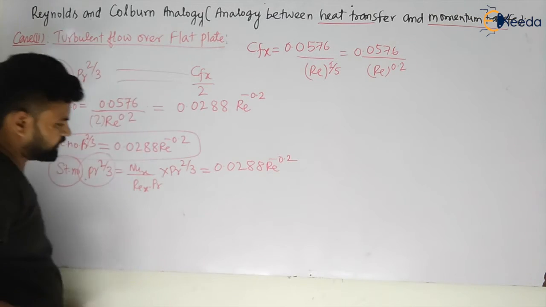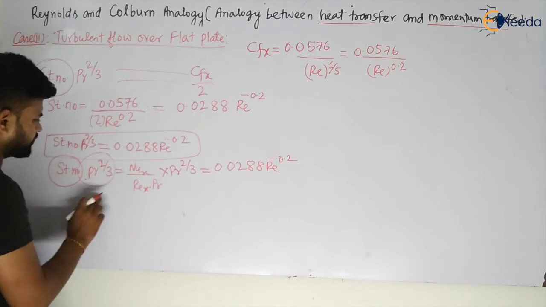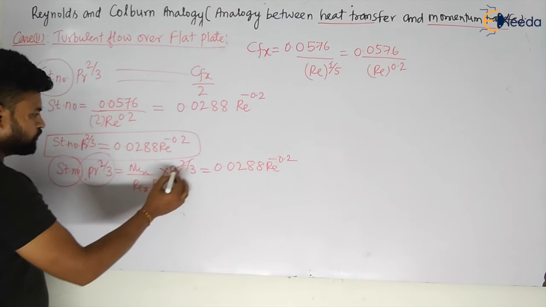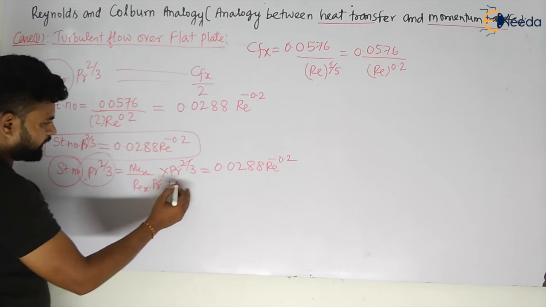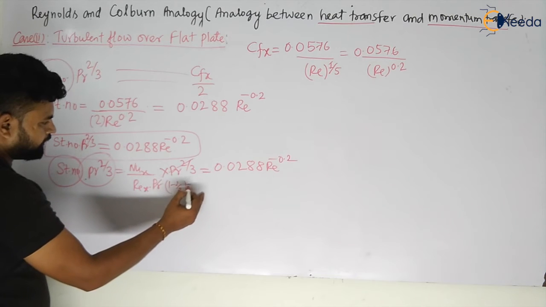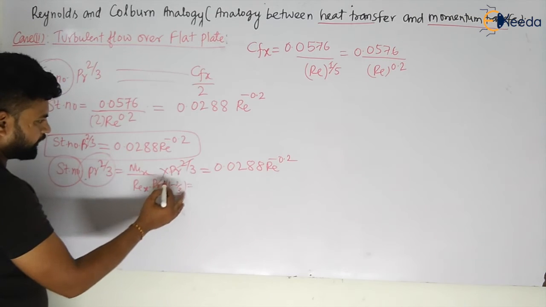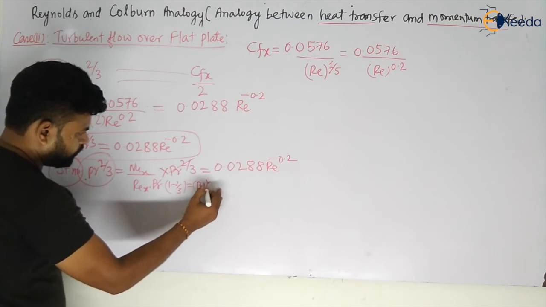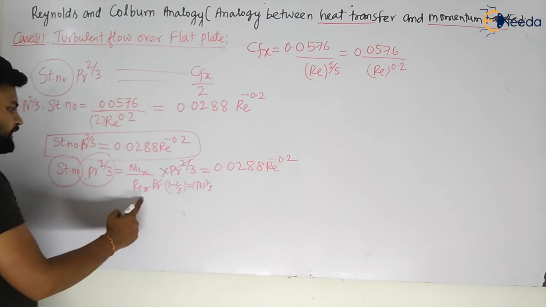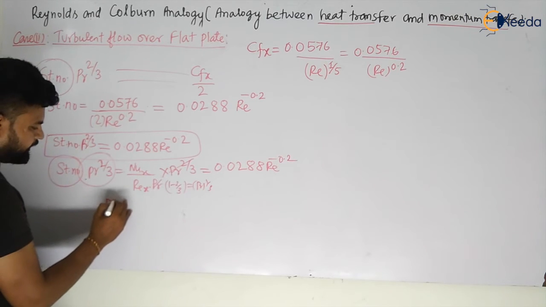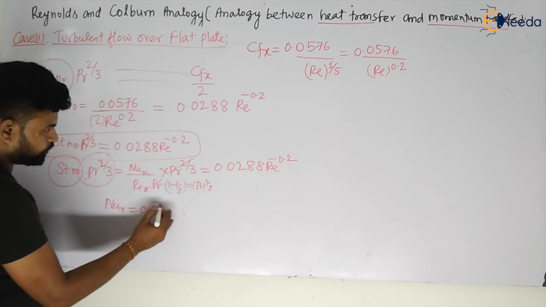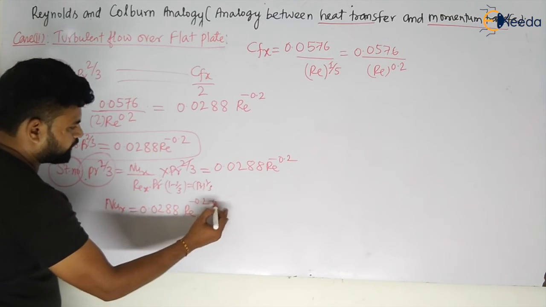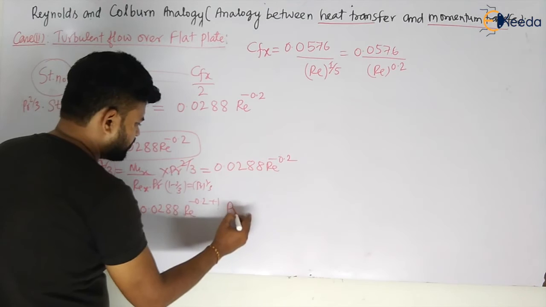Cfx by 2 we have seen in the previous analysis. So this will become equal to how much? Let us take all the terms. This will become 1 minus 2/3, my dear students. This will become Pr to the power 1/3. That is Rex. So let us take all these terms this side, and I will have Nux equal to 0.0288 Re to the power minus 0.2 plus 1 into Pr to the power 1/3.